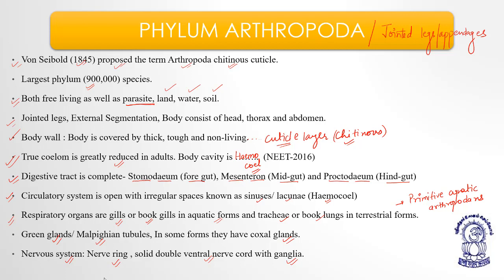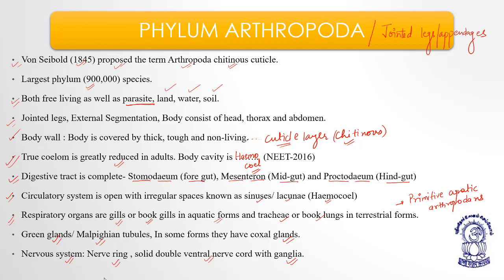That's why they are known as what? Arthropoda. Arthro means jointed, poda means legs. Von Siebold in 1845 proposed the term Arthropoda as they have the hardest layer on the body wall, that is the chitinous cuticle. They are the largest phylum, made up of 9 lakh species. They may have 9 lakh species in them. So that is why it is considered to be the largest phylum of kingdom Animalia.